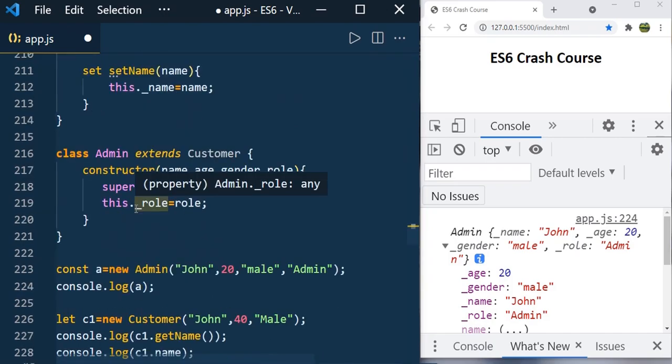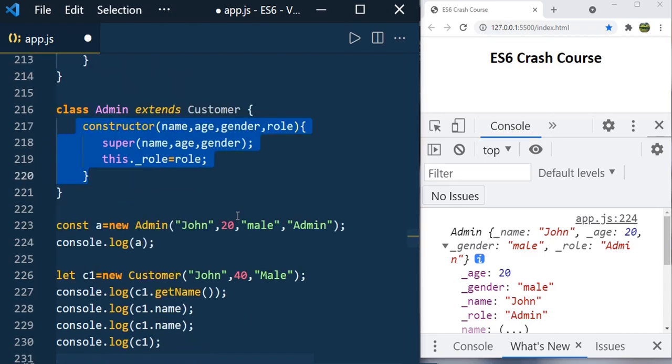When you have a class that has similarities to another class, you can use inheritance. Here we have the Admin class. It extends the properties of the Customer, and we use the constructor again here. We call super to initialize the values of the properties that were inherited from the Customer class, and we can also define other new properties in the Admin class, the derived class.